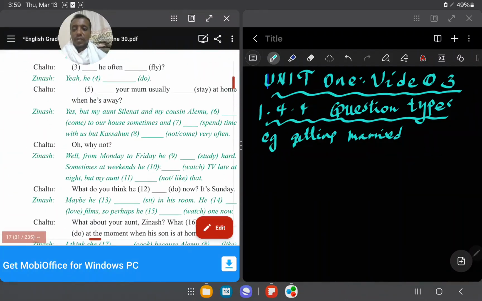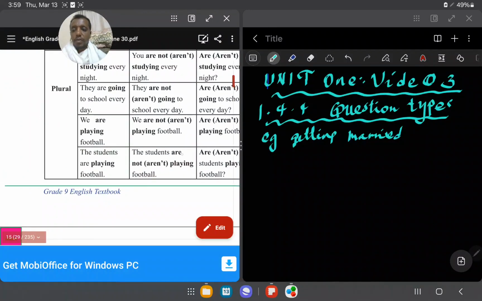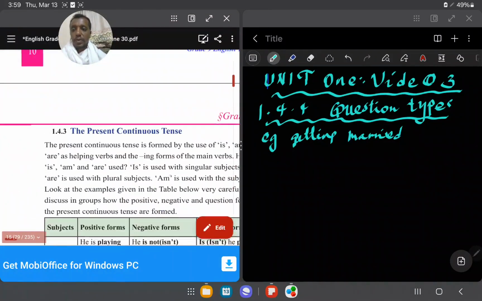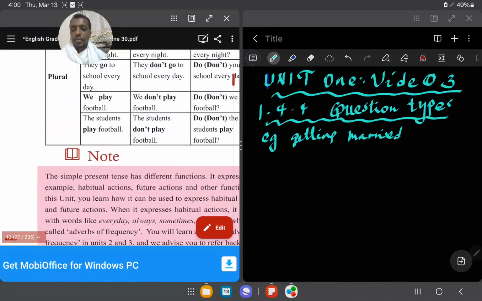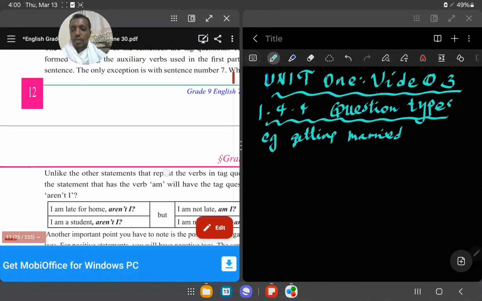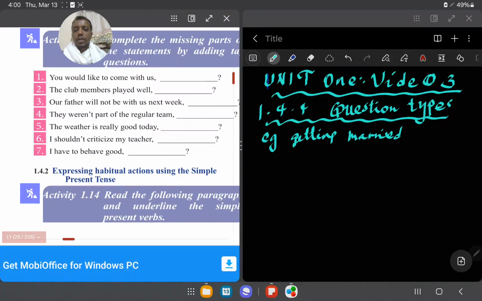Another revision part for you is 1.13 on page 13 of your textbook. Let me show you. Here I told you something about tag questions.